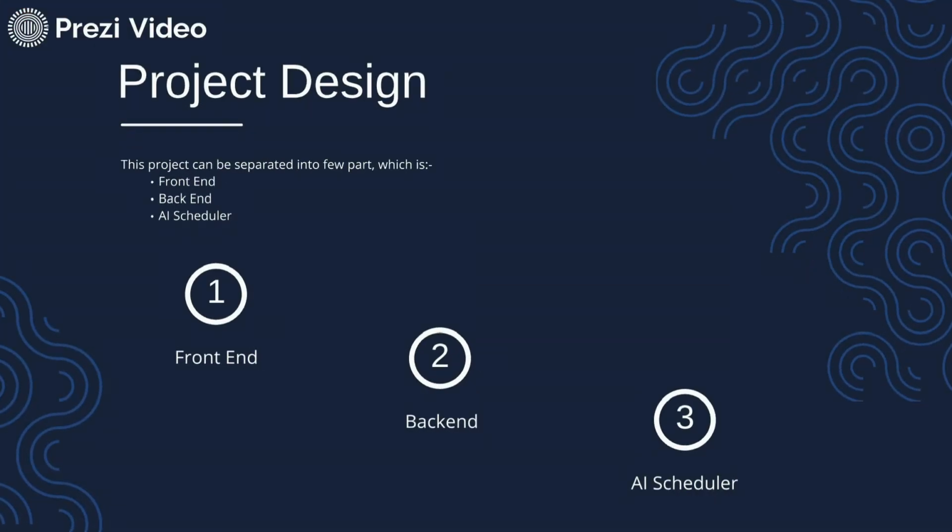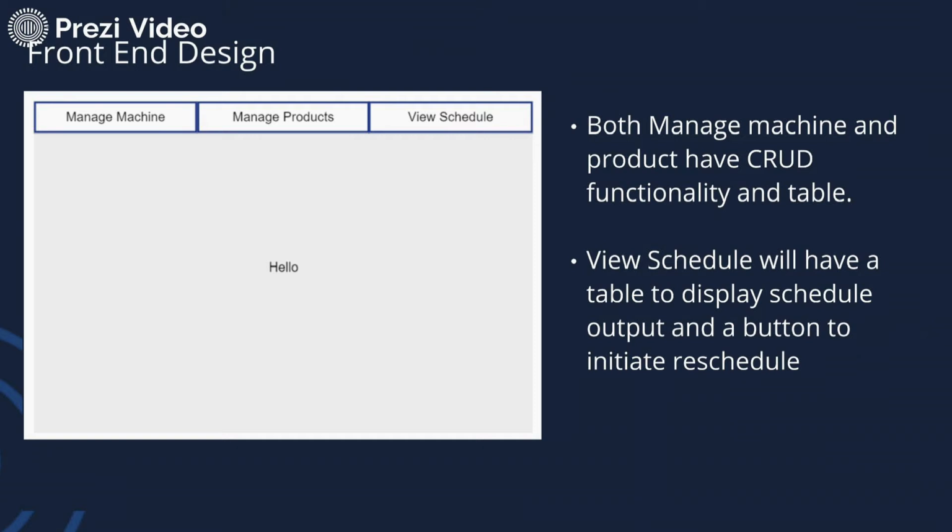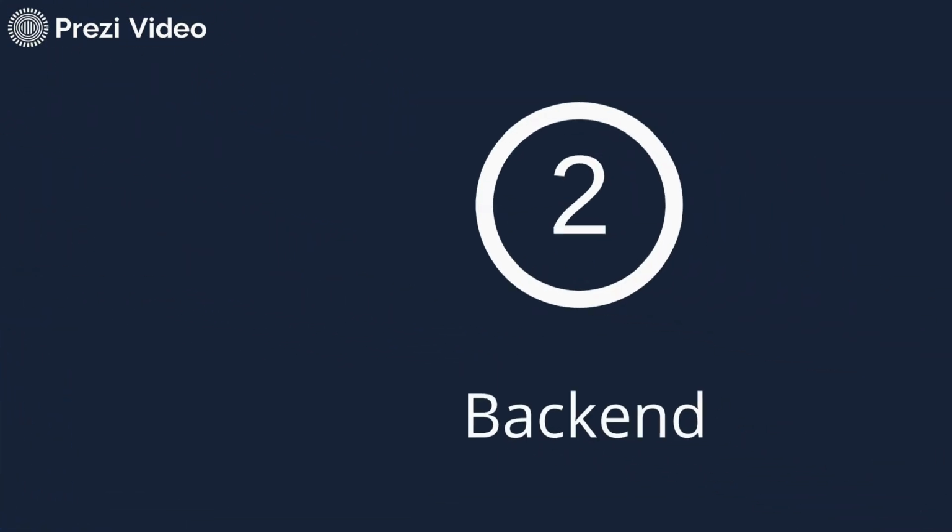Project design. This project can be separated into 3 parts, which are front end, back end and scheduler. We will go one by one. The front end will have the CRUD feature for machine and product, where the user can create, read, update and delete. Then there is the view schedule function, where the user can view the schedule or recompute the schedule if they are not satisfied. This front end can be written in HTML, Java or Python and the data will be stored in a database.